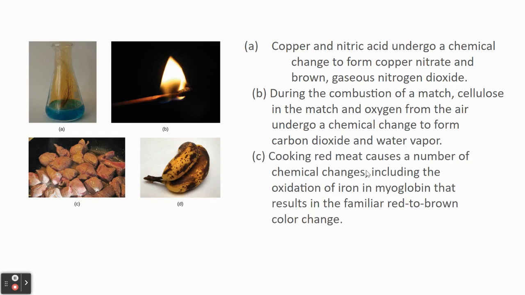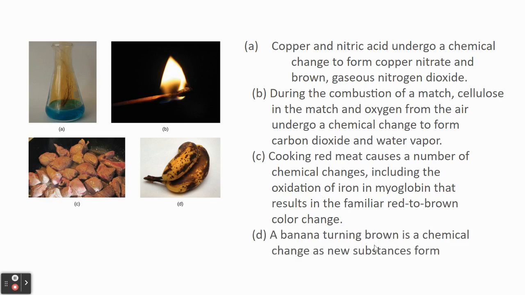Even cooking has to do with chemical properties. There are many chemical changes that take place when we cook food. If we were to talk about red meat, when we cook red meat, the oxidation of iron in the myoglobin of the muscles results in that familiar red to brown color change. And even when a banana turns brown, that's an example of a chemical change because we're producing new substances.